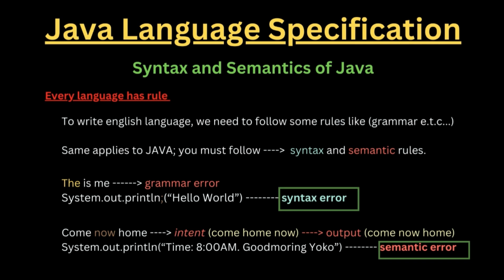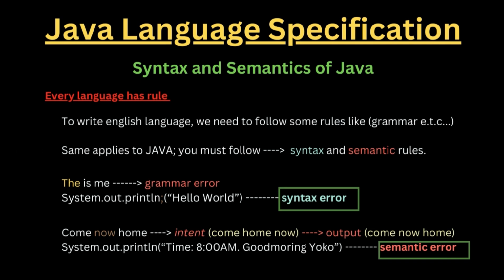To write the English language, we need to follow some rules like grammar, verb rules and some others like that. The same thing applies in Java. You must follow syntax and semantic rules to be able to write a successful Java program.